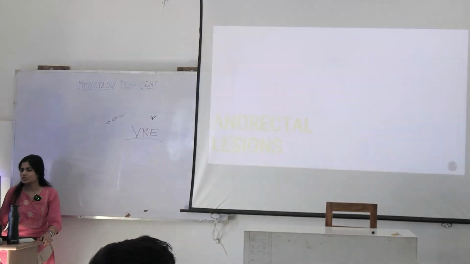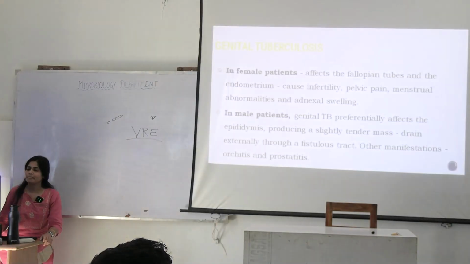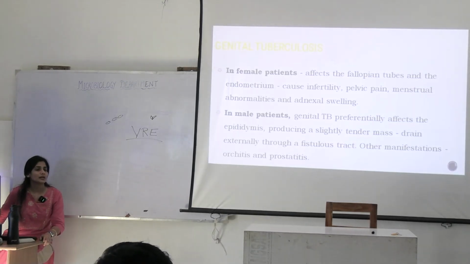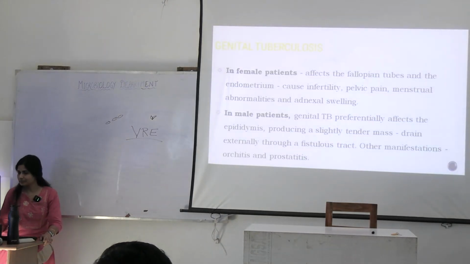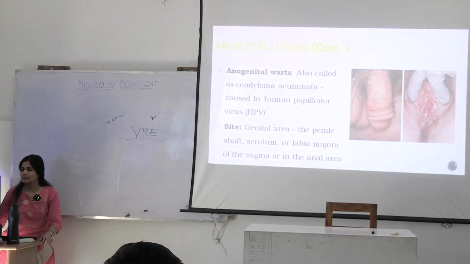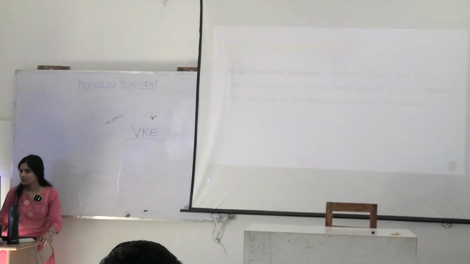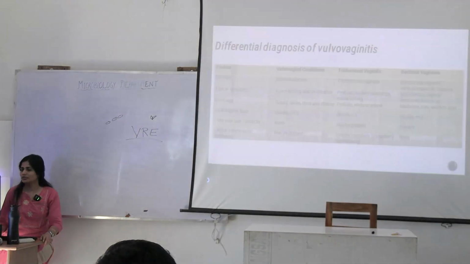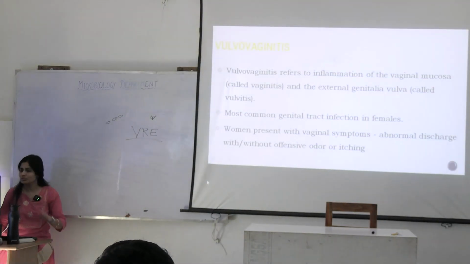What about genital tuberculosis, you know? Or does anybody think that TB can only cause pulmonary tuberculosis and no other organ? It can cause extrapulmonary tuberculosis, okay. Anorectal lesions we discussed in the beginning. These are the anogenital warts, HPV we were talking about. Vulvovaginitis was one thing that we have to discuss today.